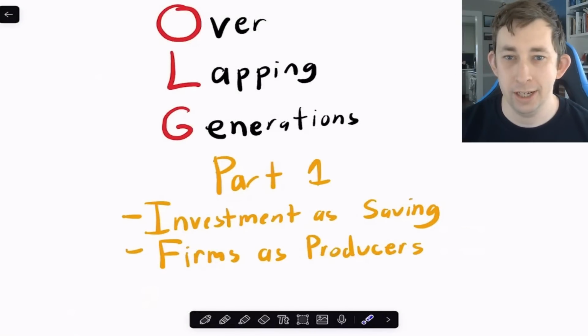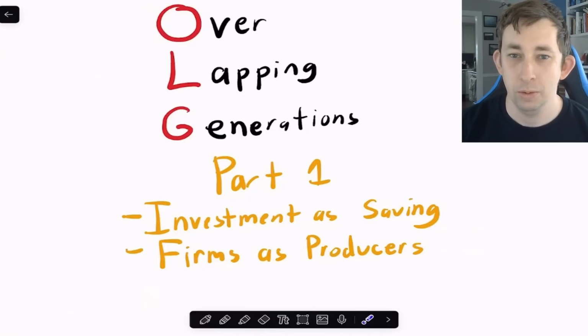Today I'm going to keep talking about the overlapping generations model. I'm going to provide an alternative model to the one we saw in part 1, where in this model I'm going to use investment and savings, and instead of endowments we're going to have production with firms and labor.